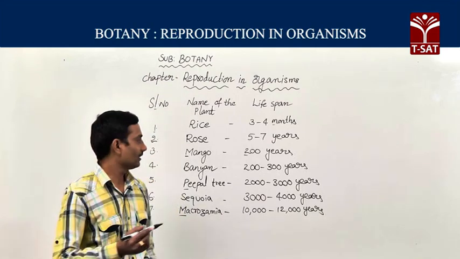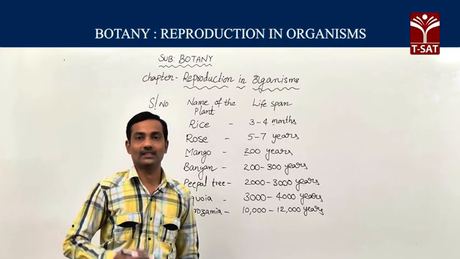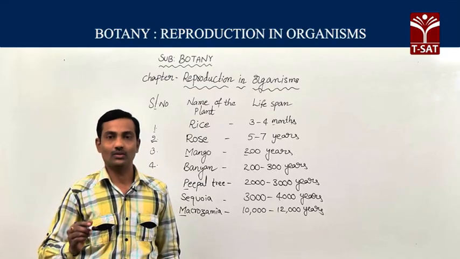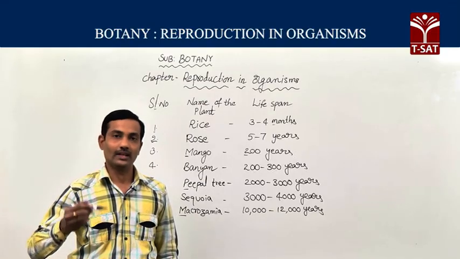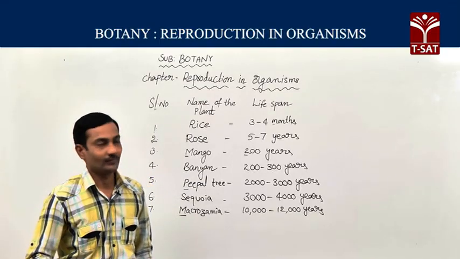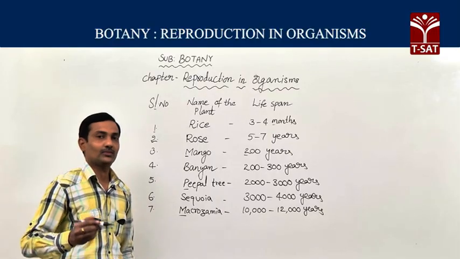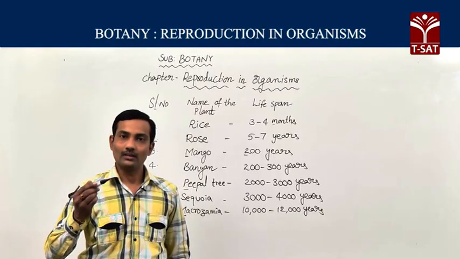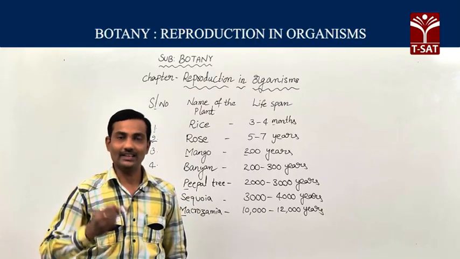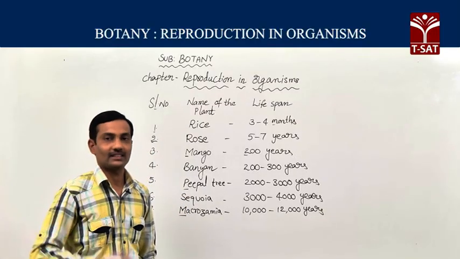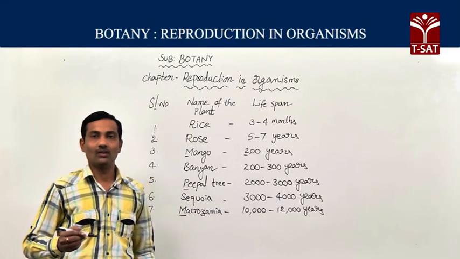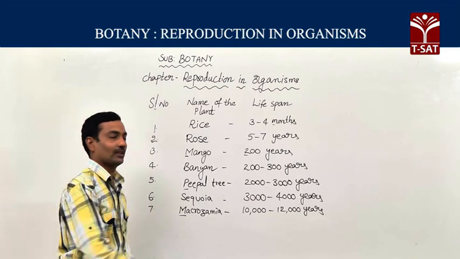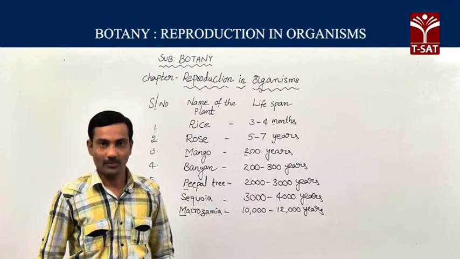Finally, based on the chart, we can understand that lifespan of an organism is not constant; it depends upon the type of plant. Lifespan is mainly under the control of habitat, internal morphology and external climatic conditions. All these factors are responsible for the lifespan of different types of plants.